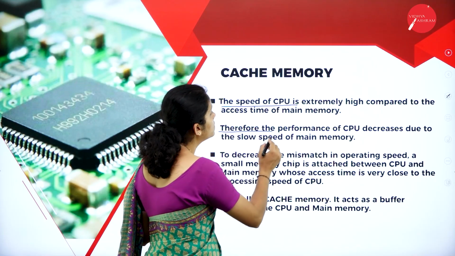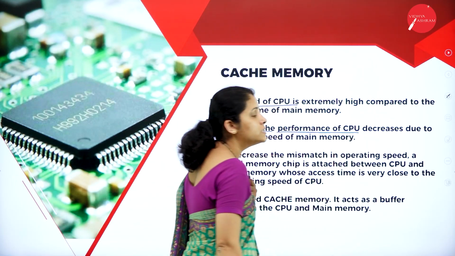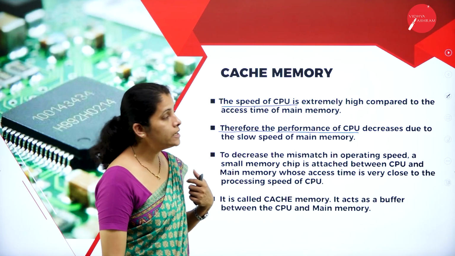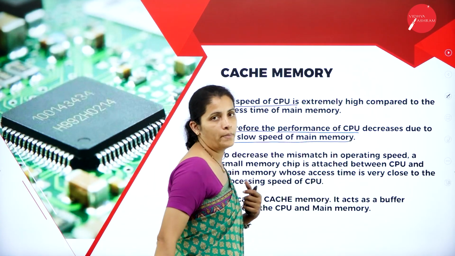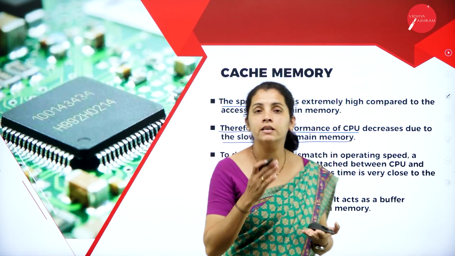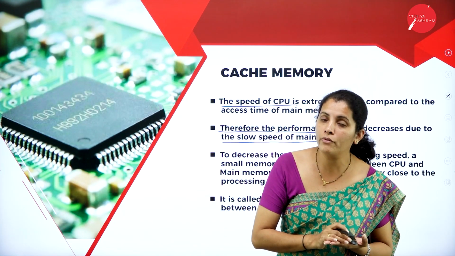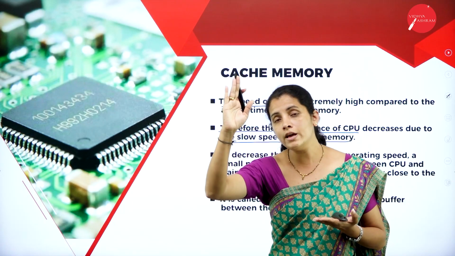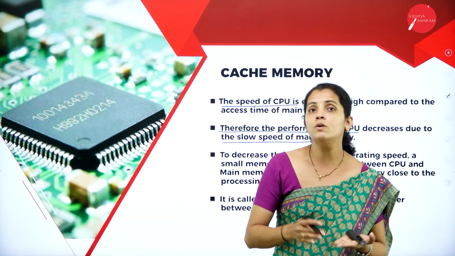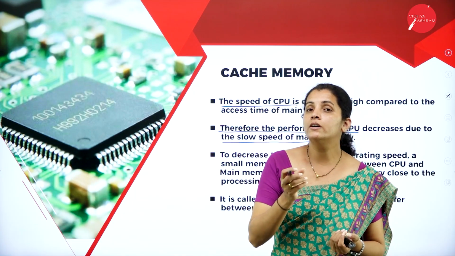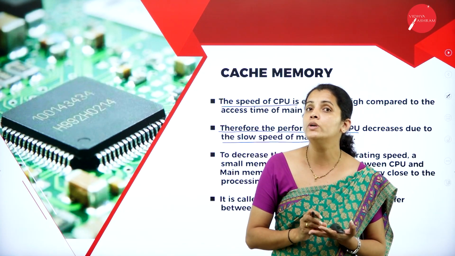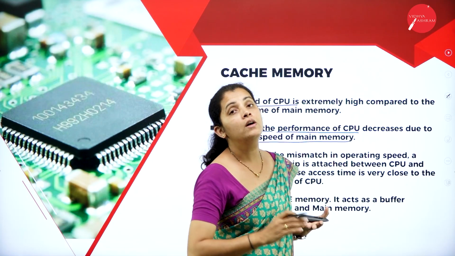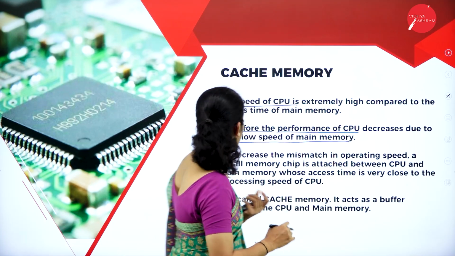So, therefore, the performance of the CPU decreases due to the slow speed of main memory. That means here the execution speed of the CPU is always high compared to main memory. So here the performance of the CPU is going to decrease because of my main memory.